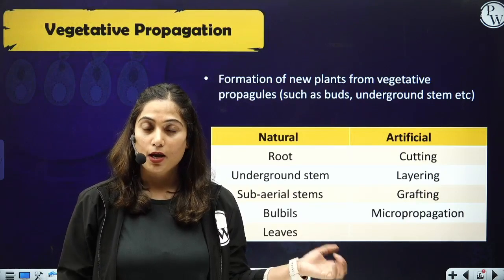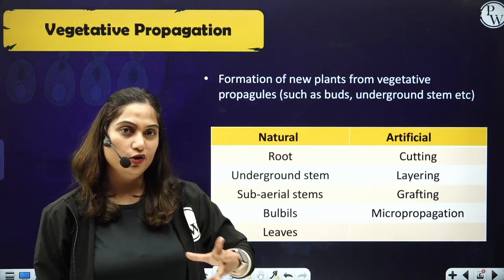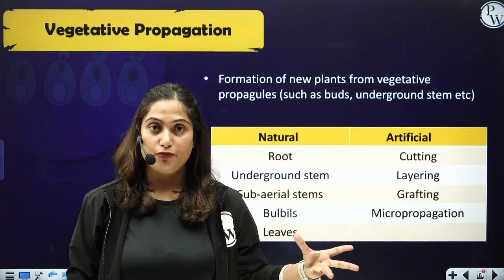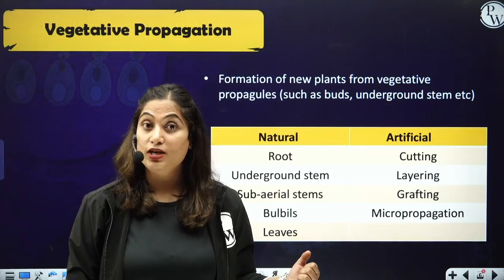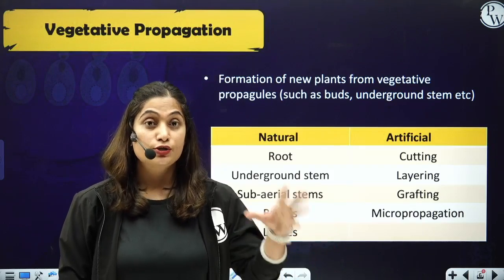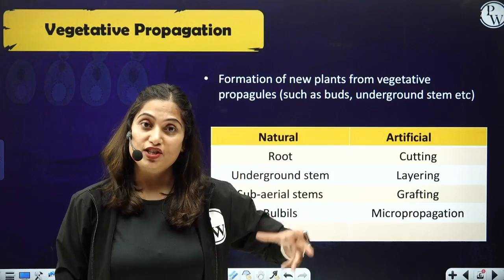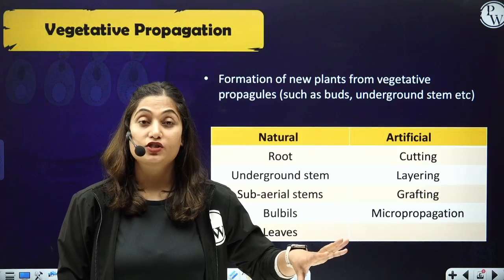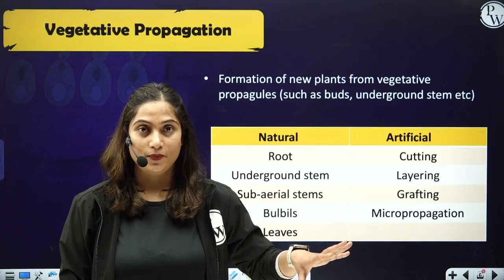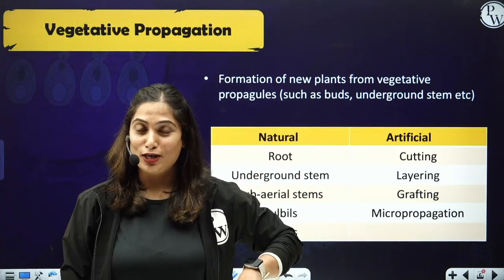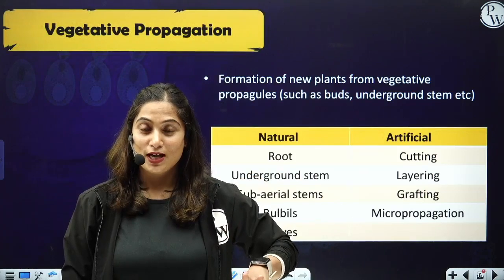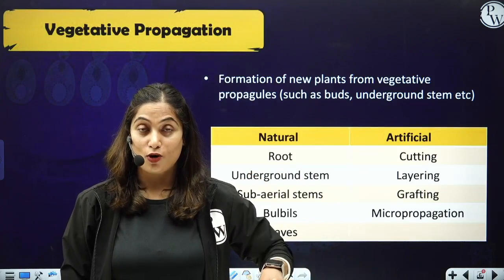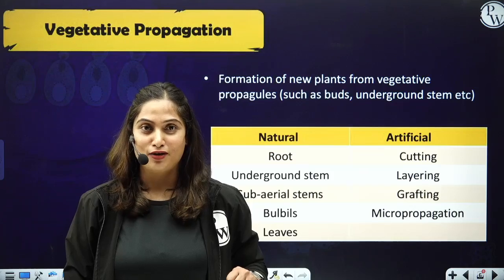Yes, they are. But what is the difference between sporulation and vegetative propagation, as both of them are means of asexual reproduction? So the difference is, in vegetative propagation, there is no involvement of specialized structures. But in sporulation, specialized structures called asexual spores are formed.